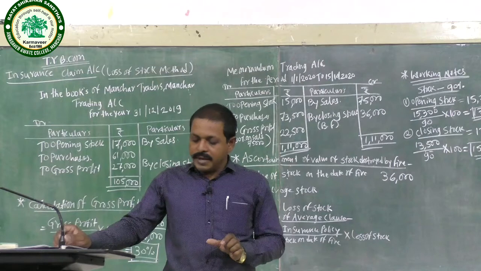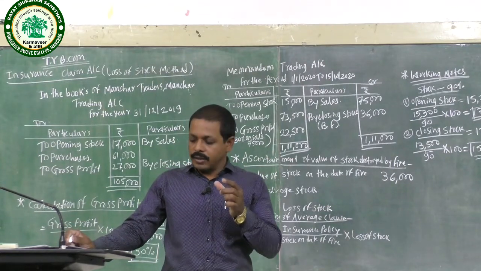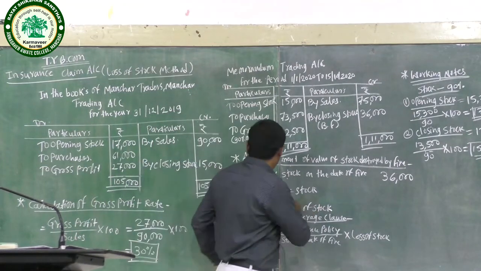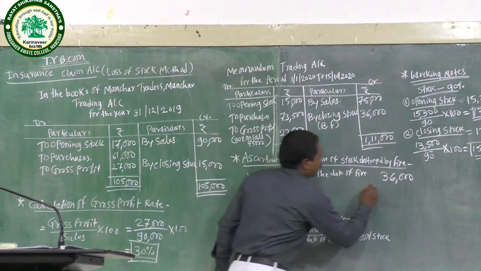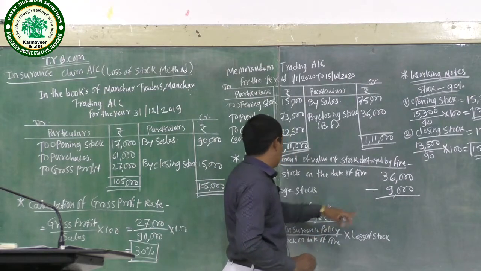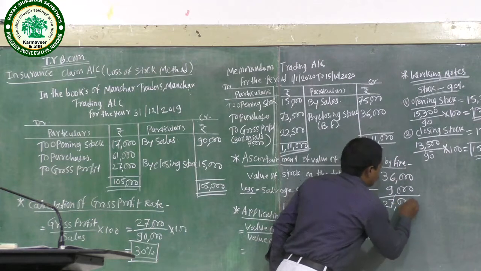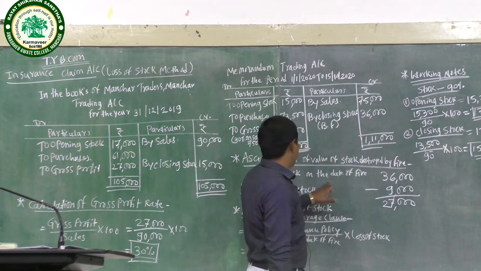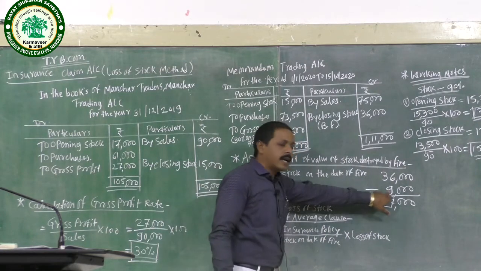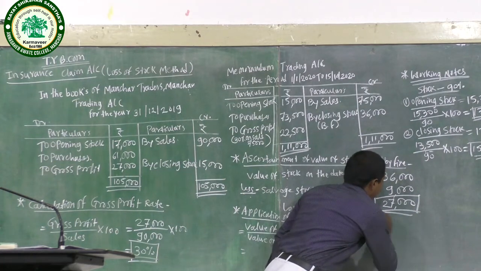The stock salvaged is rupees 9,000 and the policy amount is 31,500. Here, less salvage stock 9,000. The stock on the date of fire, 36,000, minus salvage stock 9,000, is equal to loss of stock 27,000.